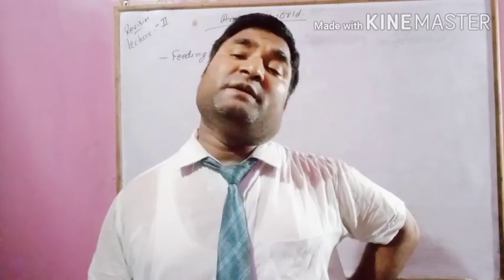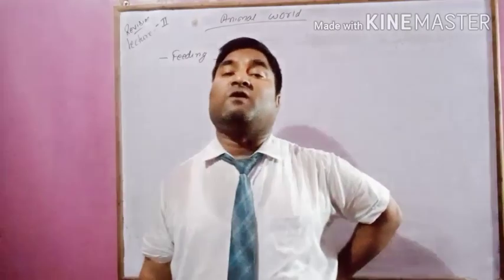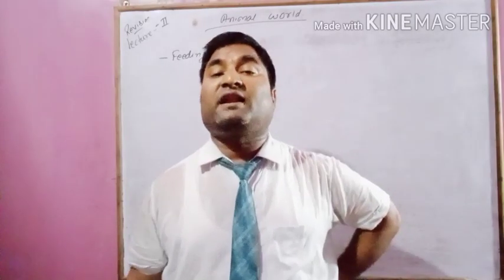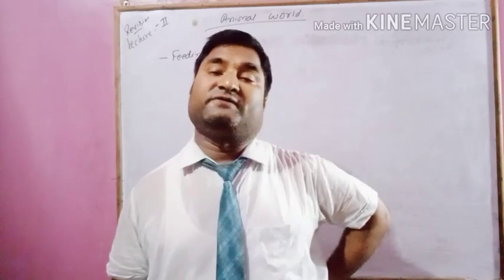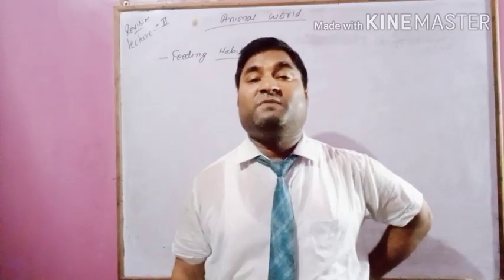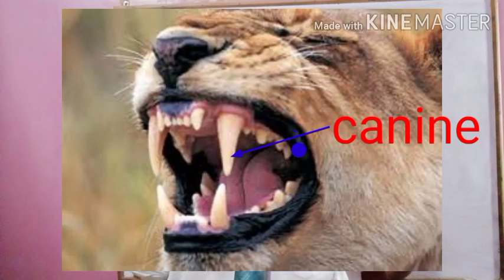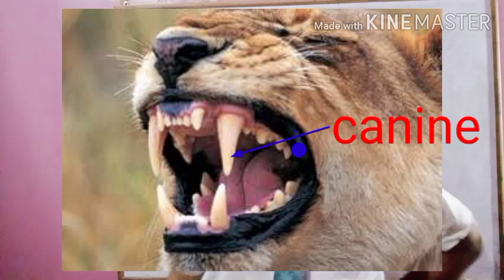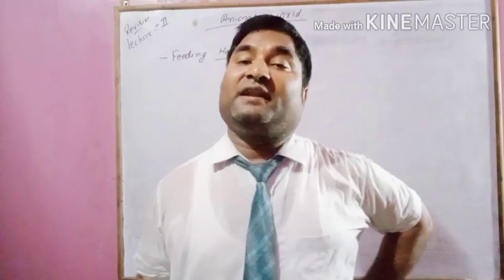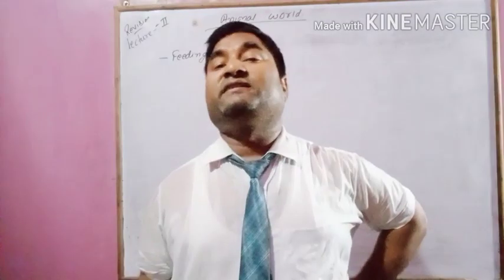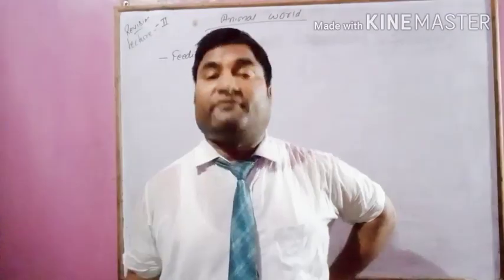Animals that eat only the flesh of other animals are called carnivores. Lion, tiger, these are examples of carnivores. They have sharp pointed front teeth, that is called canine, which they use to tear the flesh. So carnivores have sharp pointed teeth which help them to tear the flesh.